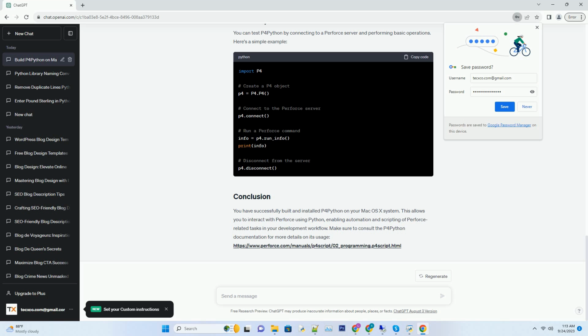You have successfully built and installed P4Python on your Mac OS X system. This allows you to interact with Perforce using Python, enabling automation and scripting of Perforce-related tasks in your development workflow. Make sure to consult the P4Python documentation for more details on its usage. https://www.perforce.com/manual/p4script/02_programming.p4script.html.